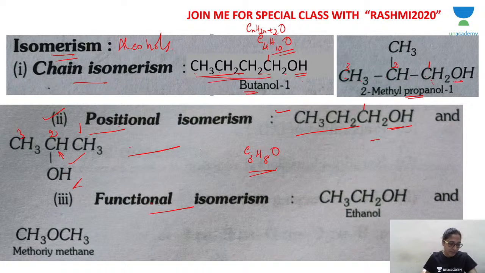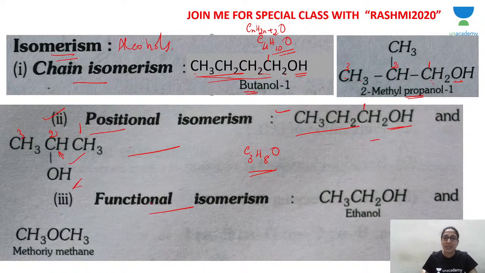If you have a particular example, you can ask me. Do you have any doubt? Your name is written as anonymous, so I don't know your name. But do you have any doubt? You could ask me particularly. If it is chain isomerism, write 1. If it is position, write 2. I will understand. No doubt? Okay. If you want some time to frame your question, take your time. Okay then, let's go to the third type.